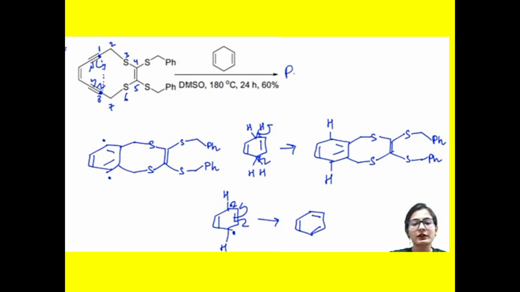Here again formation of the 6 carbon: 1 2 3, 1 2 3 4 5 and 6, again 1 2 3 4 5 6 7. Here formation of a 7 member ring, and here formation of a 6 member ring. So here the 7 member ring formation. Here formation of the diradical by breaking of the pi bond. So this radical can be joined.